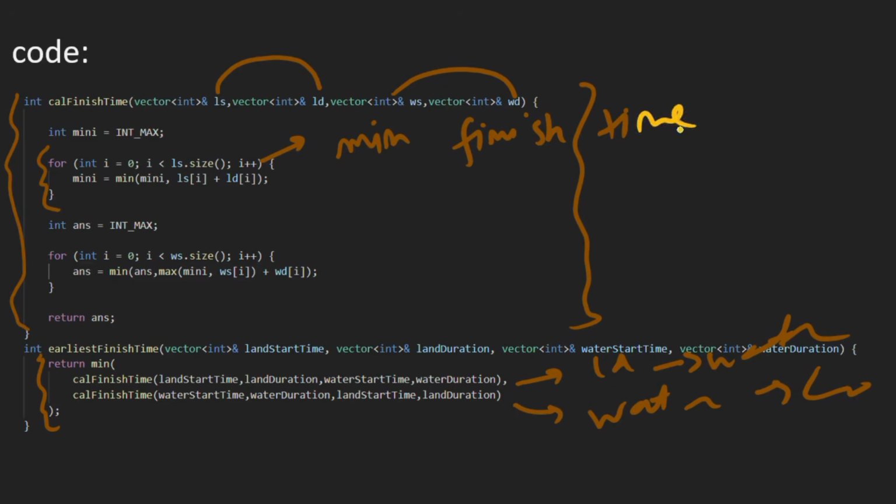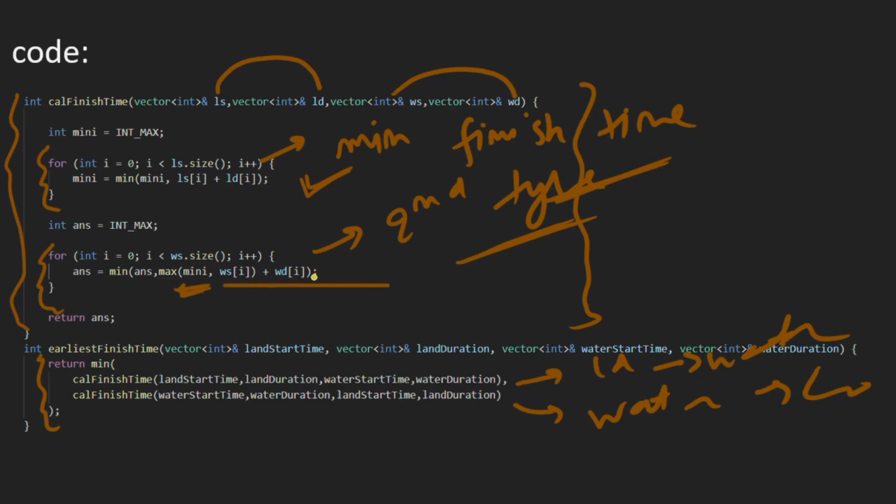And then it iterates over the second type of ride, using the minimum finish time of the first ride, and for every second type of ride it finds the maximum value of this, compares that value with the answer and stores the minimum answer, and at the end it returns that answer. So this is the optimized code, right?